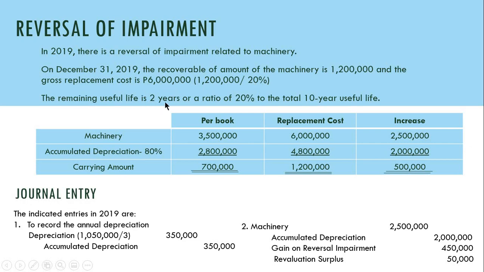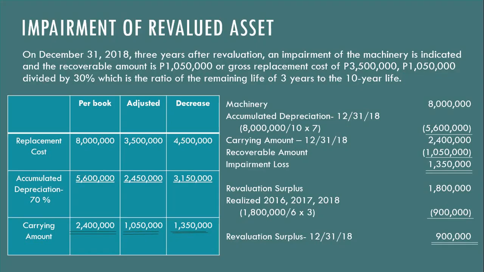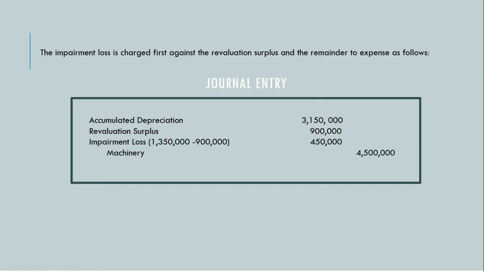The remaining useful life is 2 years, as a ratio of 20% to the total 10-year useful life. The useful life of our asset is 10 years, right? Now, the book value was adjusted in 2018. In December 2018, what was recorded was 3.5 million, 450,000, and then 1,050,000, the adjusted carrying amount.